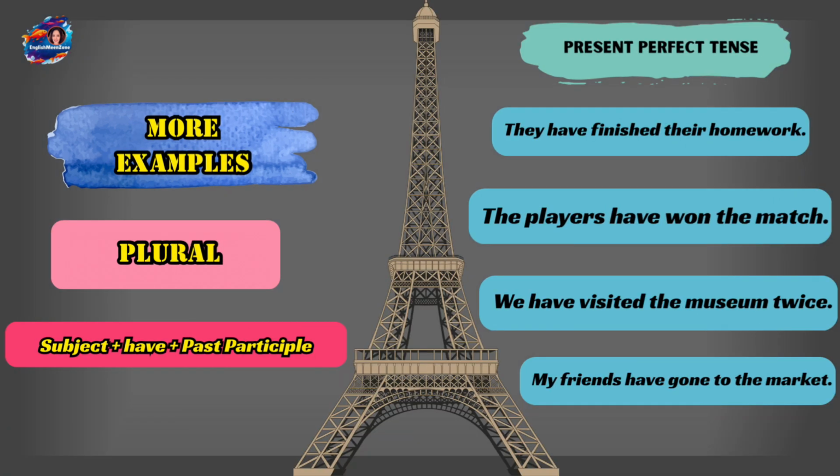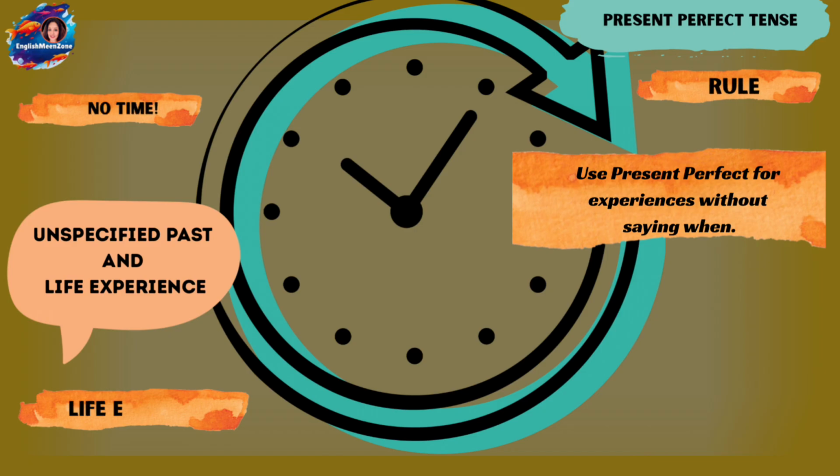Now we have more examples here with singular. You can check out these. My brother has visited London. He has gone to the store. The cat has eaten its food. These are all a few examples in the singular. Then you have more examples with plural, that is the subject. If it is plural, then you have and the past participle, like the players have won the match. So this is how we write the present perfect.